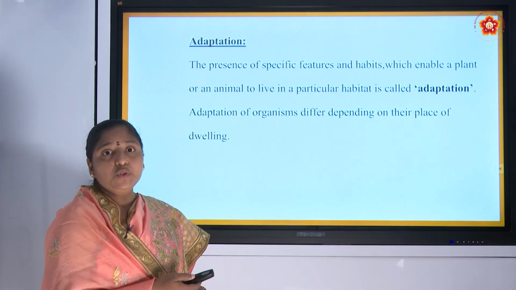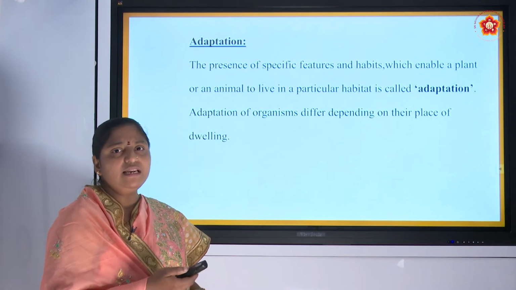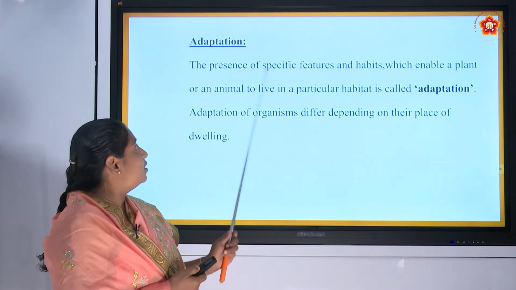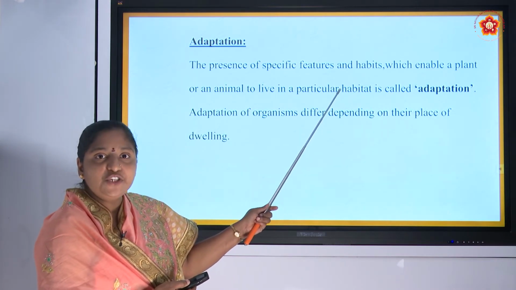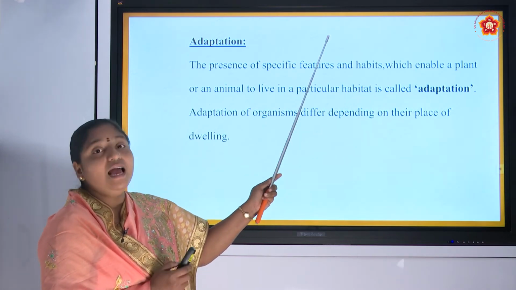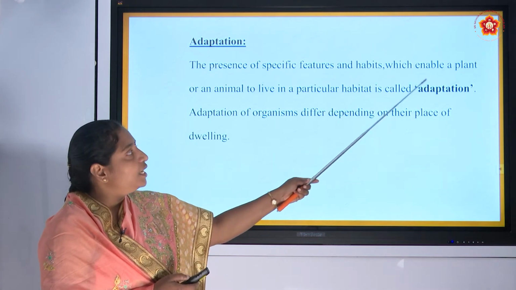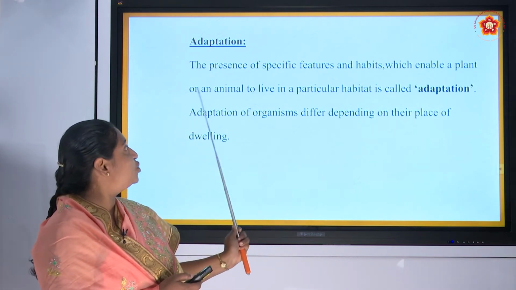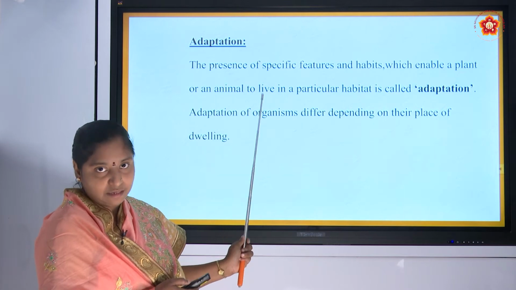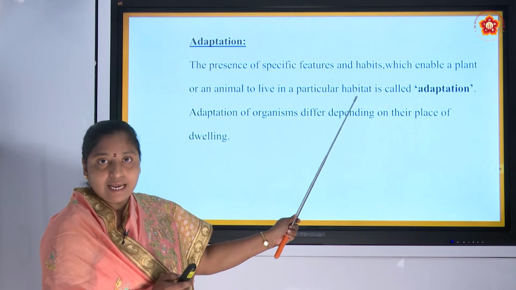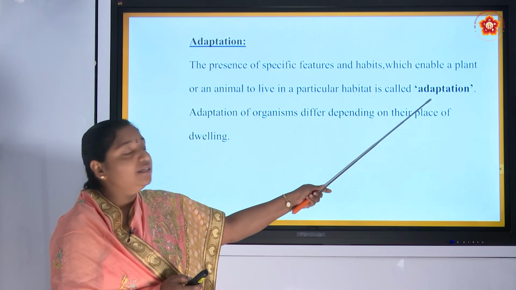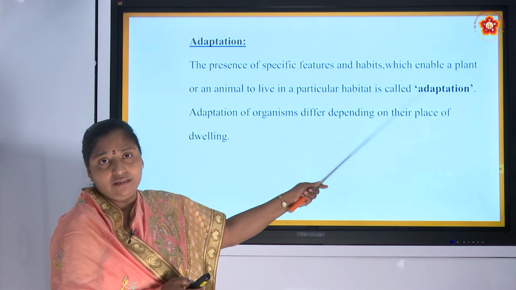And next comes adaptation. What is an adaptation? The presence of specific features and habits which enable a plant or an animal to live in a particular habitat is called adaptation.